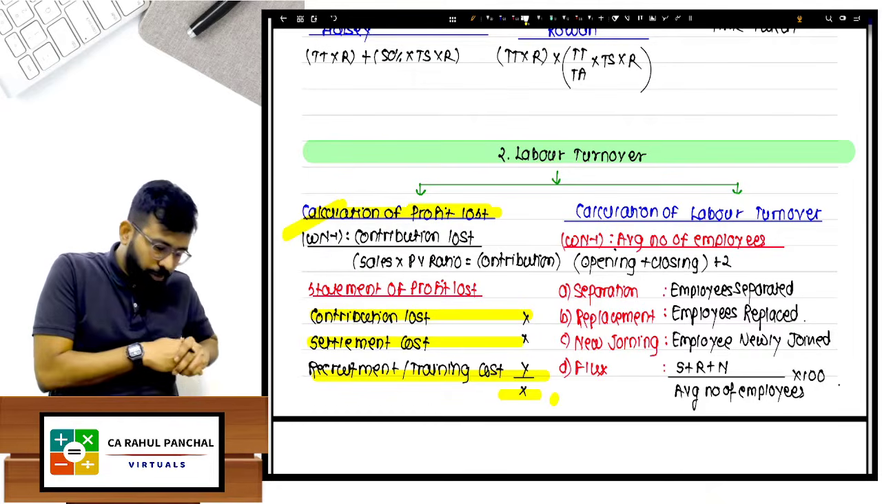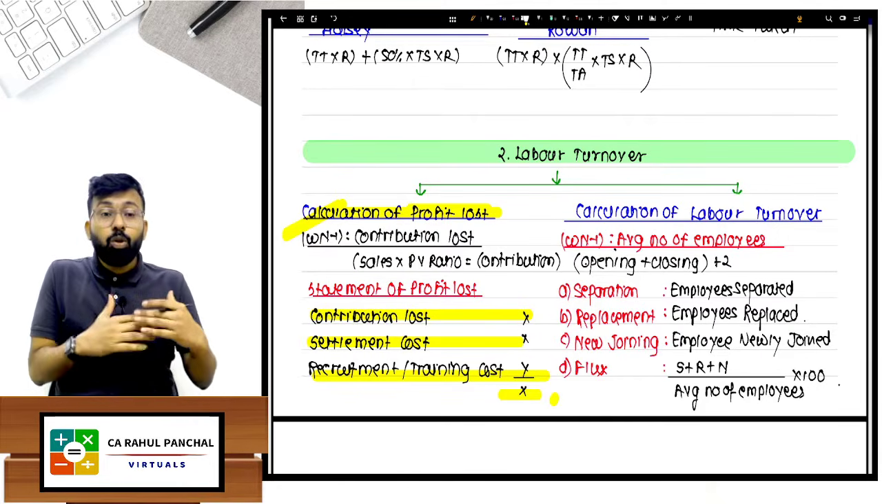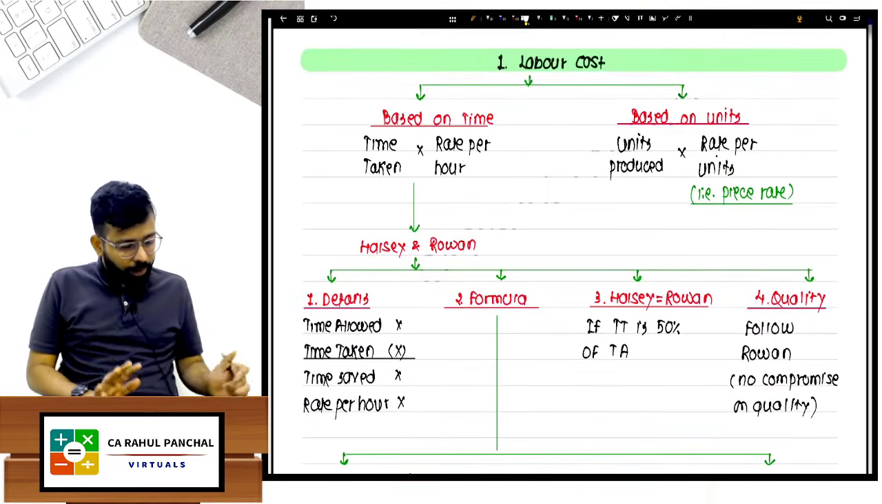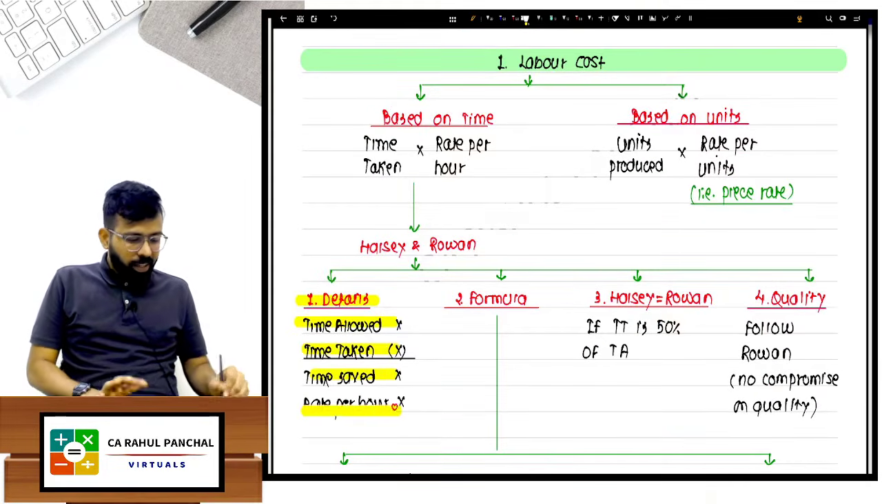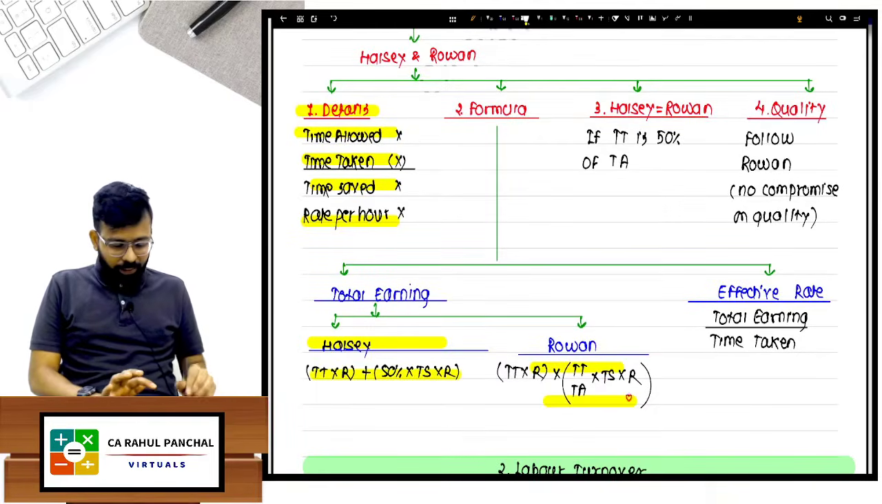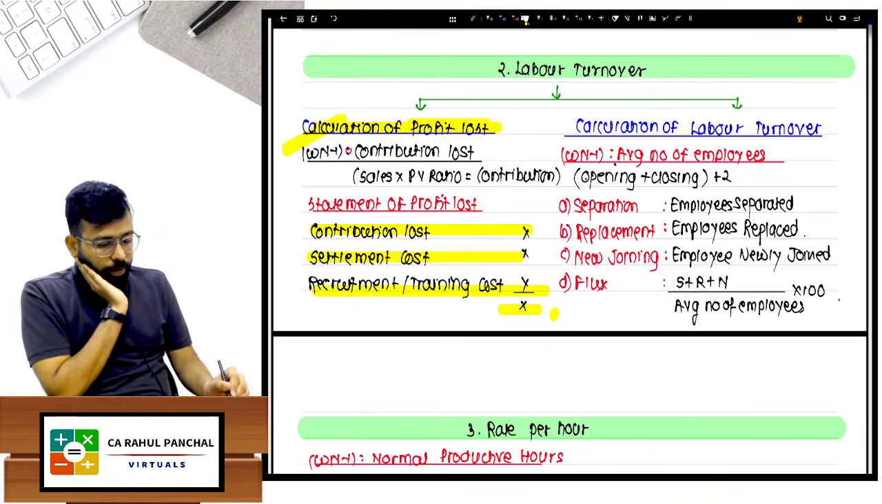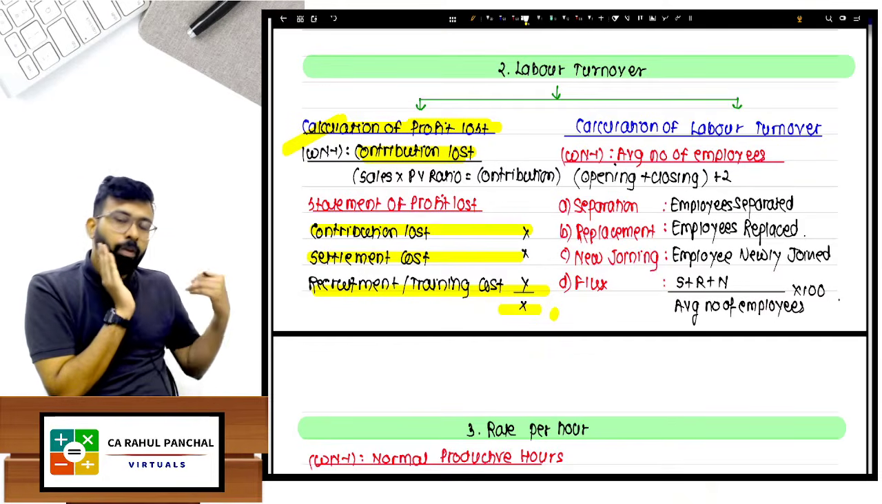Profit loss का question comes तो okay, you should know कि what is the structure. If this comes, this you have to write. Like if Halsey Rowan comes, पहले this working you have to write, and then you can write these formulas and get the answers. वैसा अगर labor turnover का question comes, first you have to make working note number 1 contribution loss का, then you will make the solution.